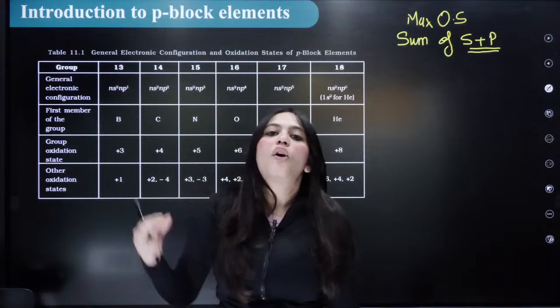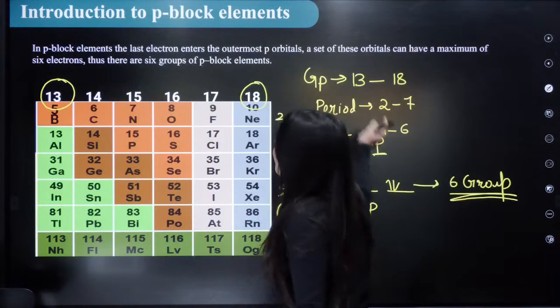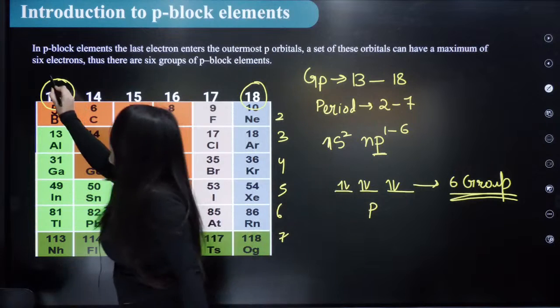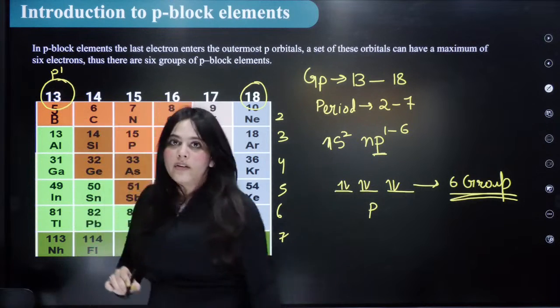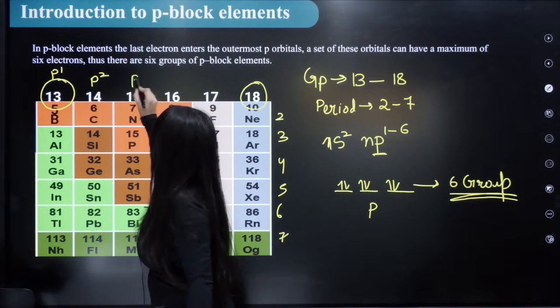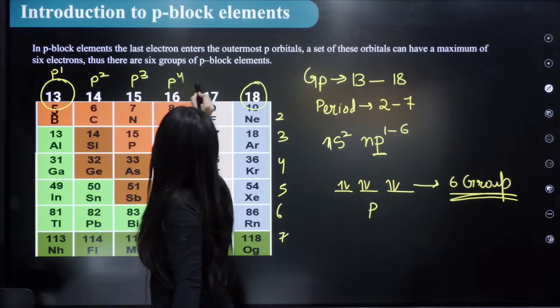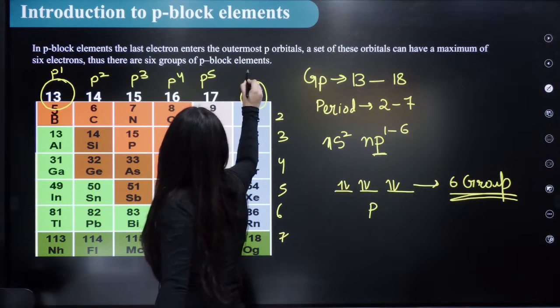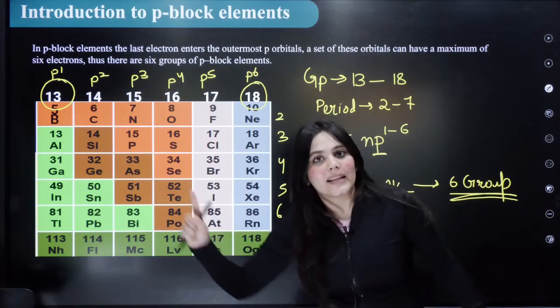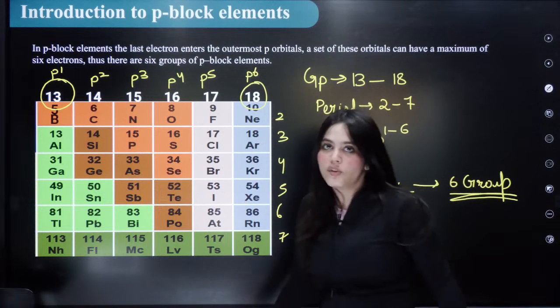For example, let us go back to the 13th group. So 13th group has in p orbital only 1 electron, right? 14th has in p orbital 2 electrons, 15 has 3 electrons, here it has 4, here it has 5 and here it has 6. So these are the electron configurations of p orbital. Only p orbitals are mentioned over here.